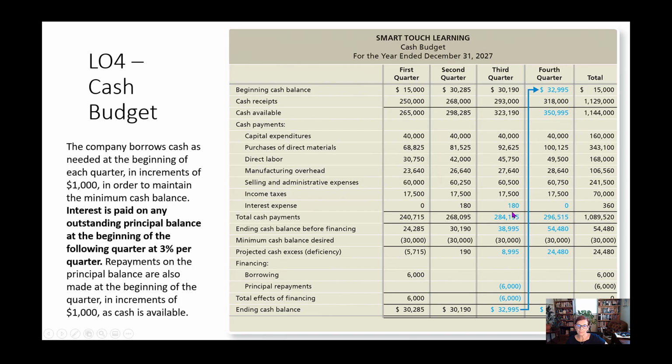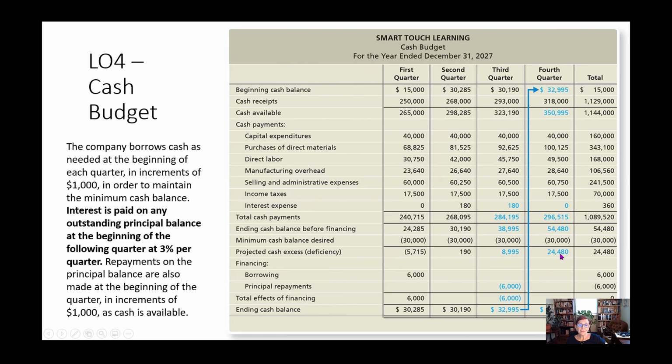At the end of the third quarter, they do have enough money to pay back because they have an excess of $8,995 after their $30,000 minimum cash balance. So they pay back their $6,000, and now we have $38,995 minus the $6,000. That gives us the $32,995 ending. That gives us the $32,995 beginning in the fourth quarter. And we don't have to borrow in the fourth quarter because we have plenty of extra.